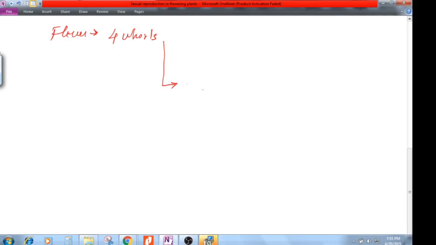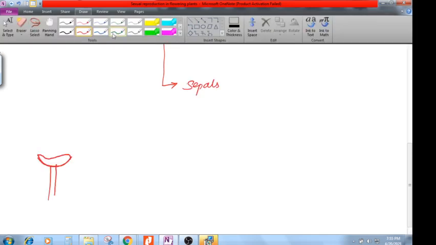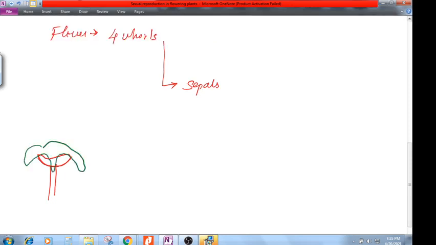Let's say this is our stem, and here we'll have some thalamus, which is holding the whole flower. Over that we are going to have the sepals. So let's say this is our sepal, something like this. This is called sepals. The group of sepals is called the calyx.